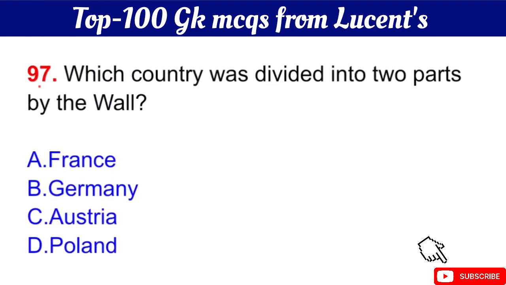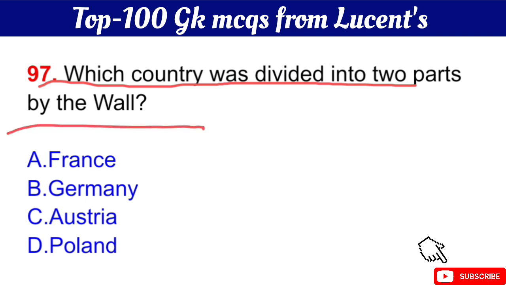Question number 97 is which country was divided into 2 parts by a wall? The right answer is option B, Germany.